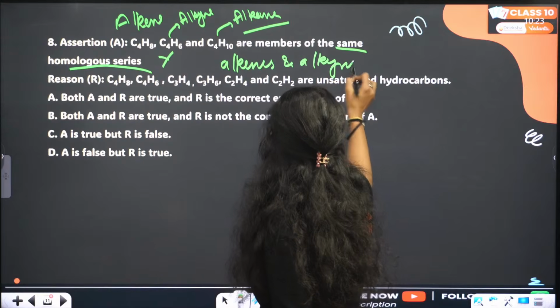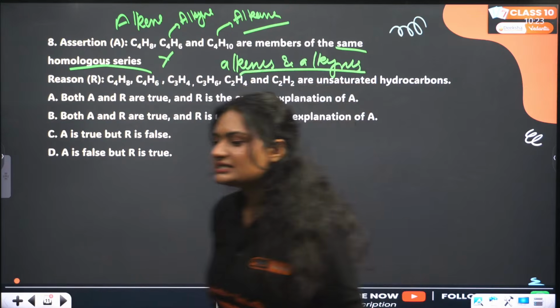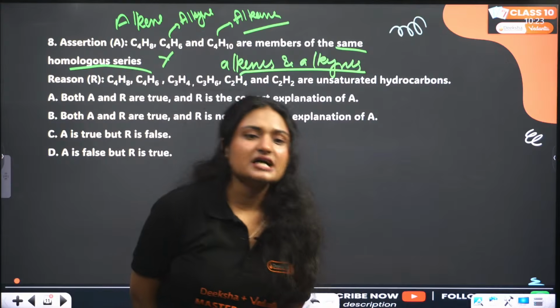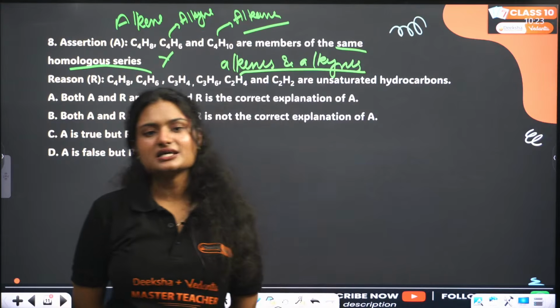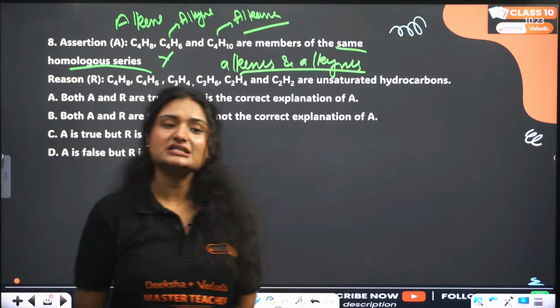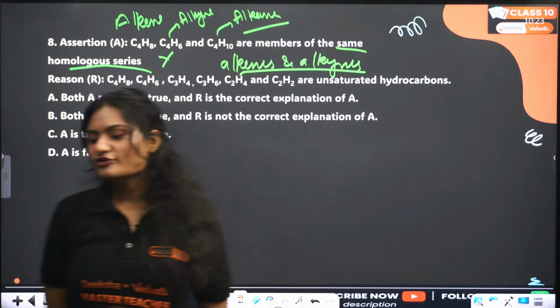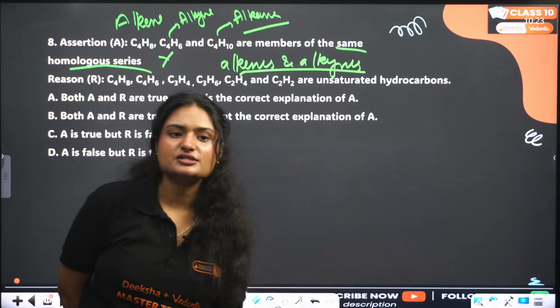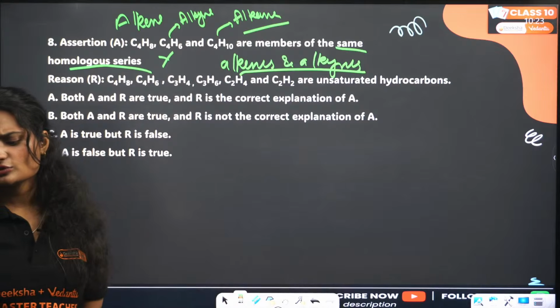Yes, these alkenes and alkynes are unsaturated hydrocarbons and alkanes are saturated hydrocarbons. So the reason is true, but the assertion is false. How can you say both are correct? No, that is incorrect, Nikhil.